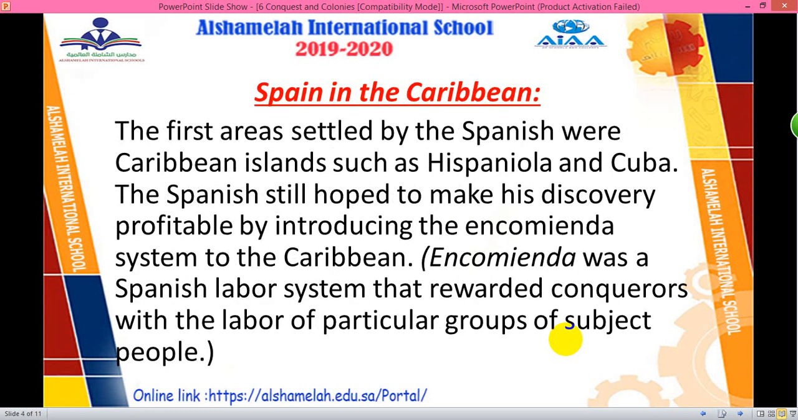Spain in the Caribbean. The first areas settled by Spanish were Caribbean islands such as Hispaniola and Cuba. The Spanish still hoped to make this discovery profitable by introducing the encomienda system to the Caribbean. Encomienda was a Spanish labor system that rewarded conquerors with the labor of particular groups of subject people.